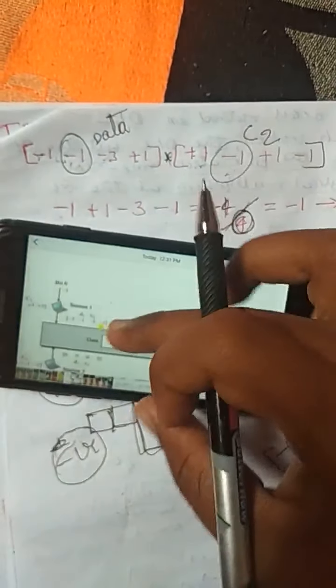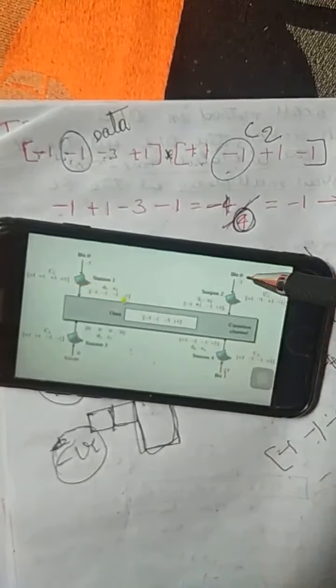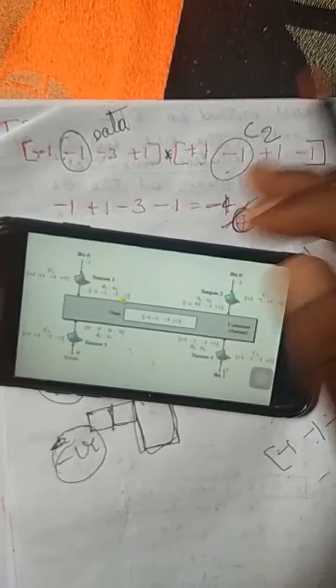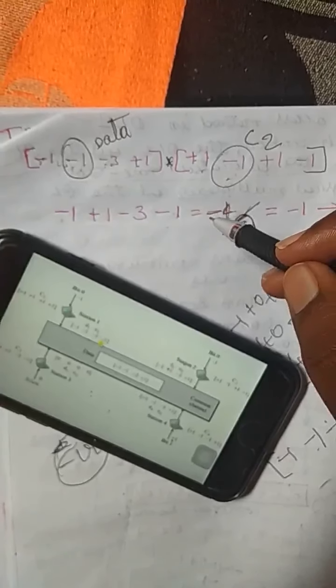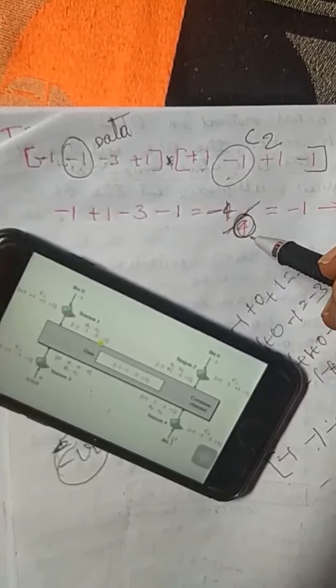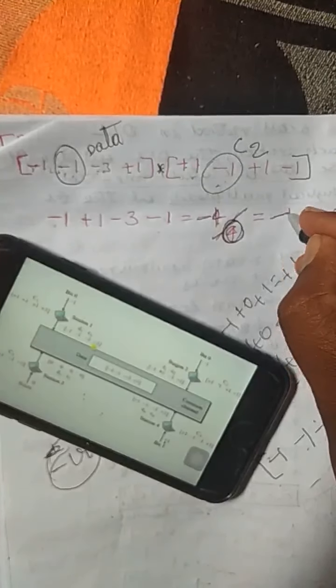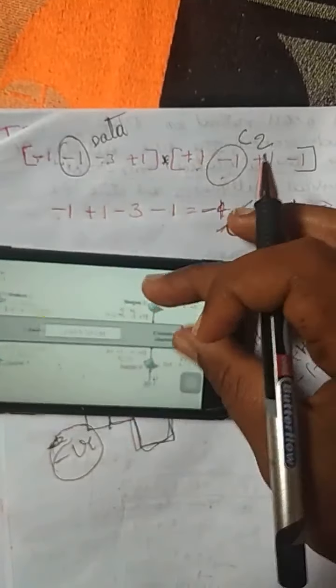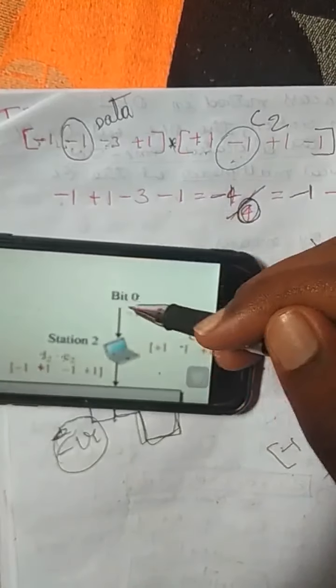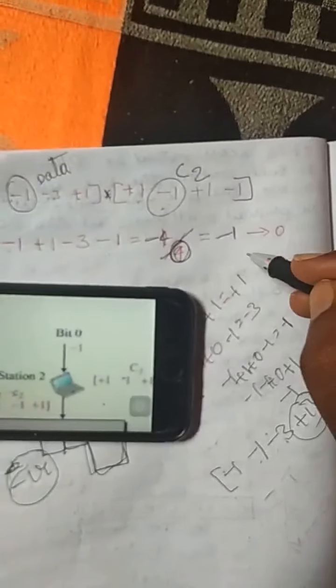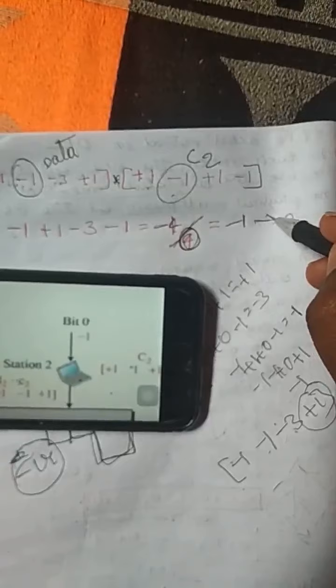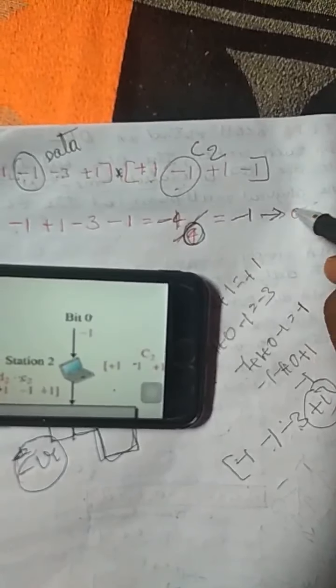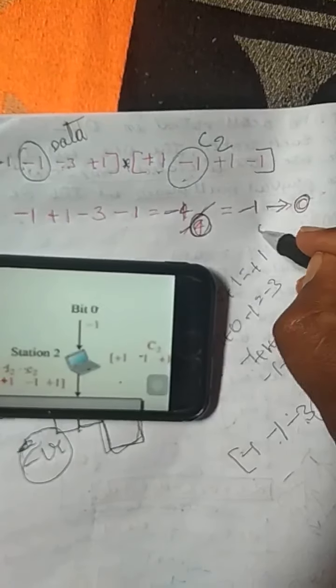You can see that here this is 4 stations, 1 2 3 4, 4 stations. Okay, minus 4 divided by 4 means you are going to get minus 1. You can see that here you are going to get this minus 1, then it will be converted to data 0. We got the answer.